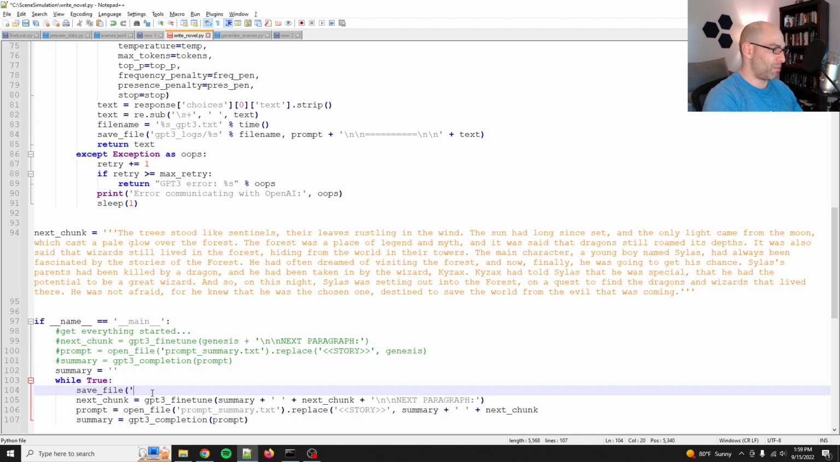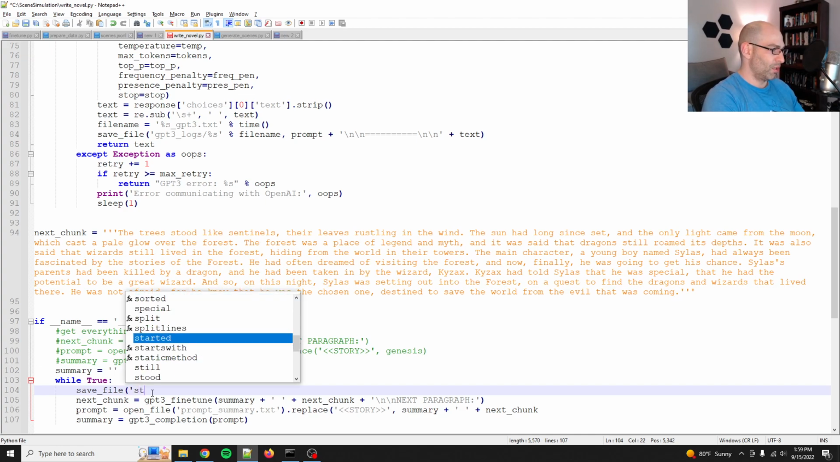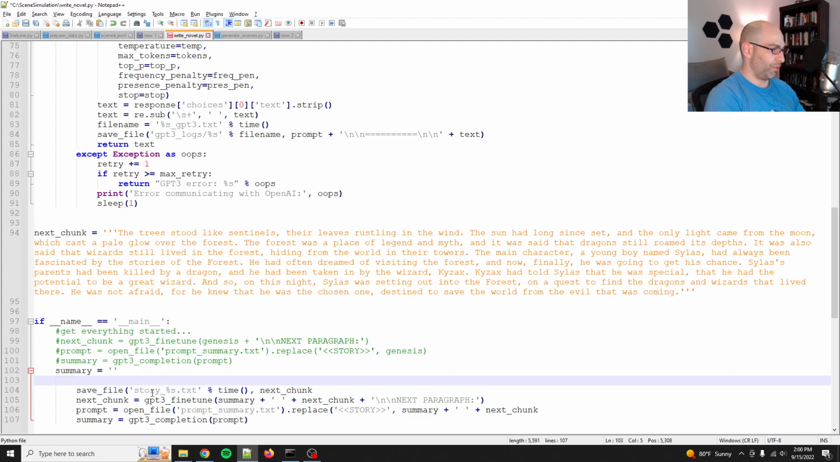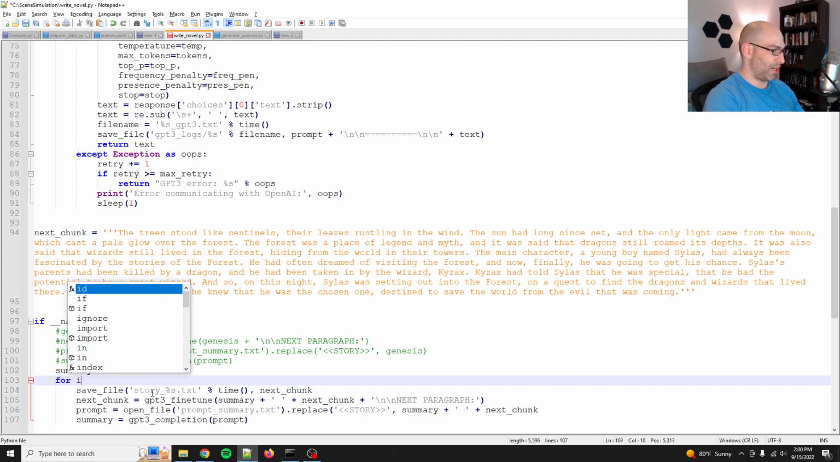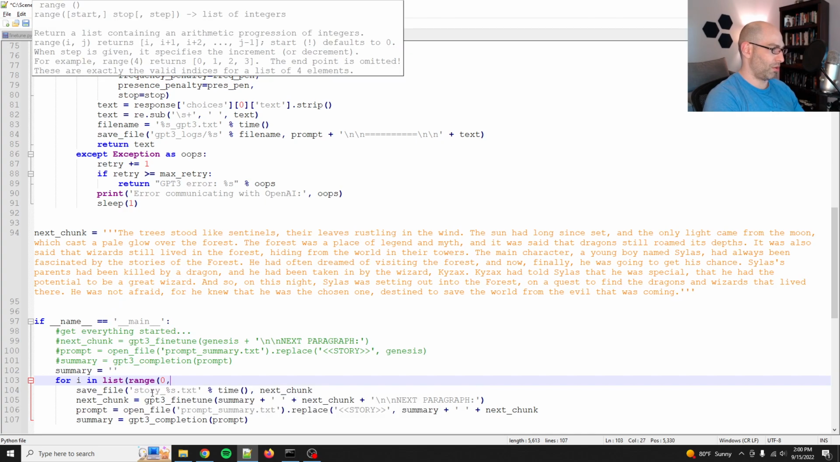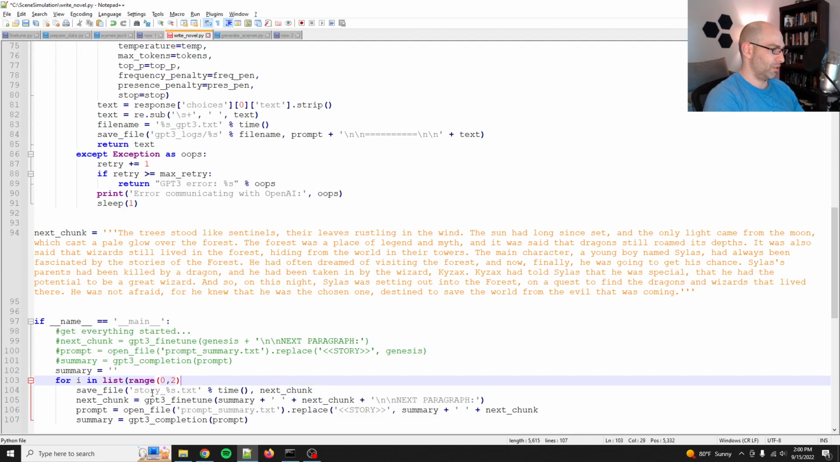The file name will be story underscore time dot text, and so that'll be the time. And then the content will be next chunk. So that's when we save it. We save it at the beginning of every loop. Right. Okay. And then for this, we'll do for i in list range 0 to 20.